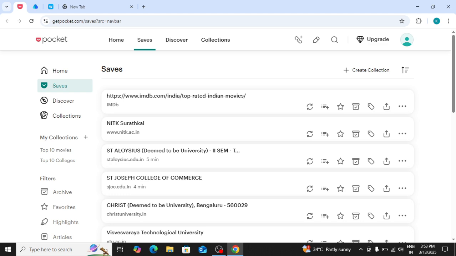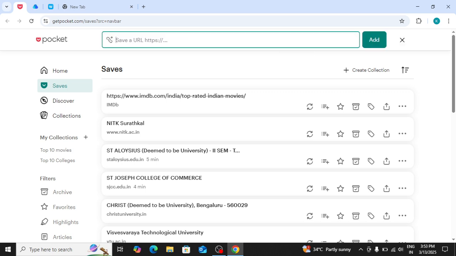To start using Pocket, we first need to create an account, and I have already made mine. So let's jump right in and explore how it works. In Pocket, we can save articles, videos, and web pages to read later. Unlike Raindrop, which focuses on organizing bookmarks, Pocket is designed for distraction-free reading. Pocket uses tags.